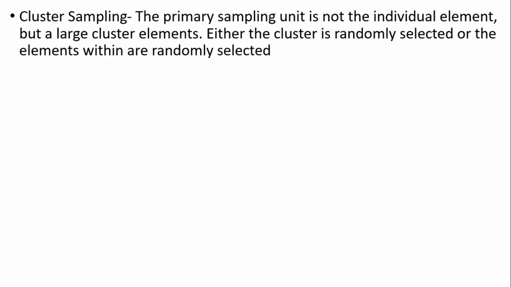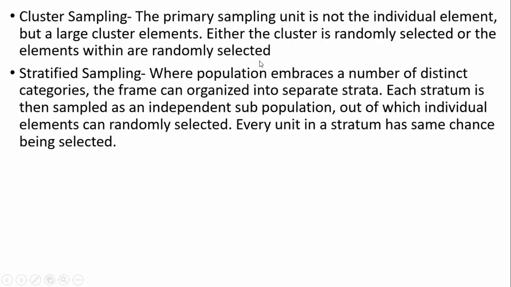Then cluster sampling. The primary sampling unit is not the individual element but a large cluster of elements. Either a cluster is randomly selected or elements within the randomly selected cluster. Then stratified sampling, where the population embraces a number of distinct categories. A frame can be organized into separate strata. Each stratum is then sampled as an independent subpopulation out of which individual elements can be randomly selected.